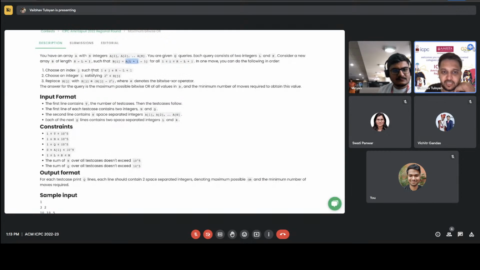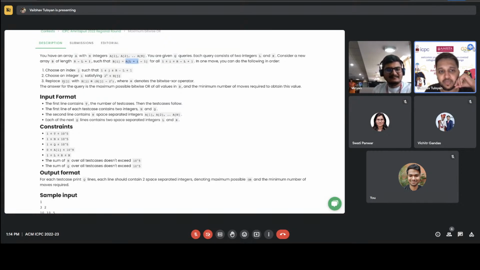Choose an index j in the subarray and choose an integer i satisfying 2^i being the largest power of 2 less than or equal to b[j].